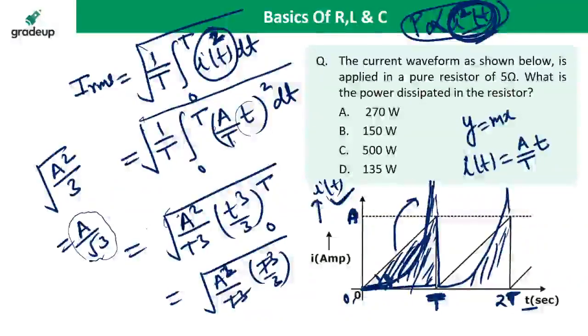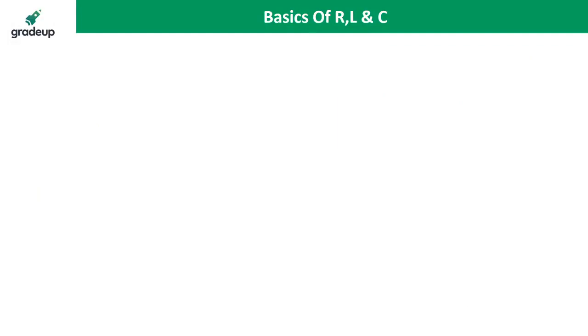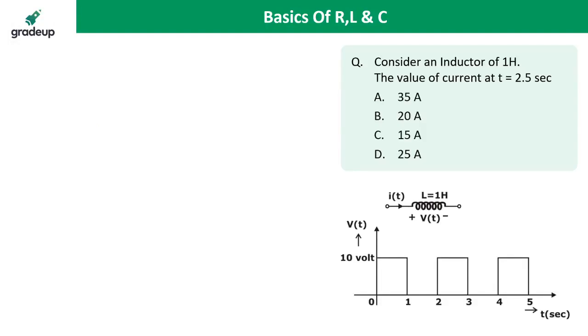Yes, average is the linear relation. RMS is the square law. Very good. Now come to the next question. Give me the answer of this question. This question is very, very interesting.